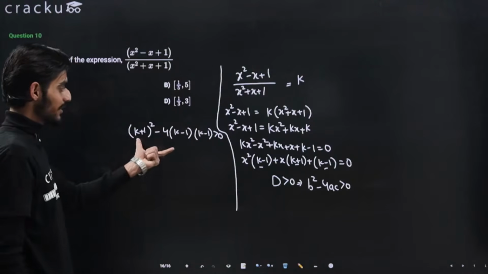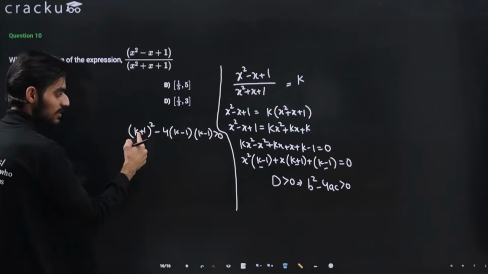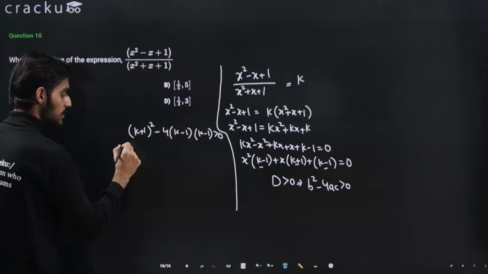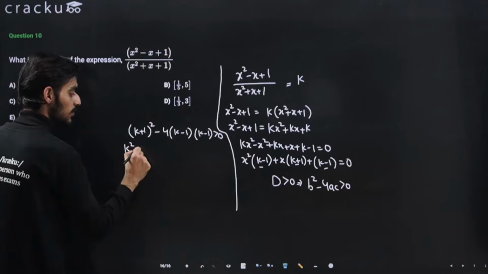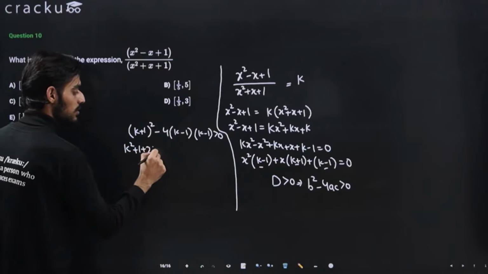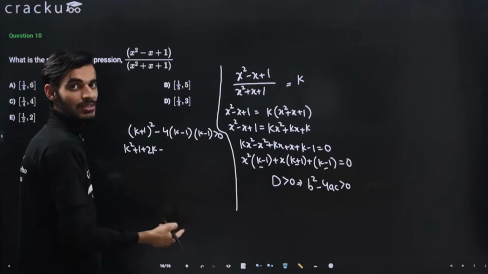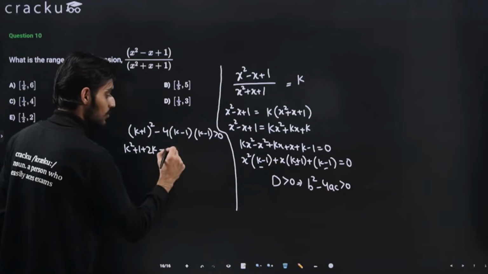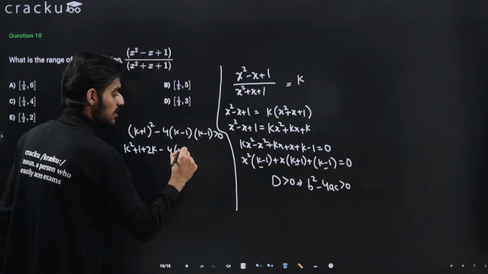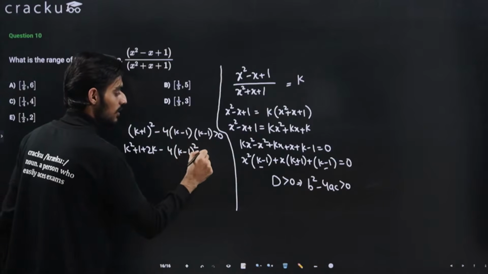Right, so the discriminant should be greater than 0. So this is k plus 1 whole square, that is k square plus 1 plus 2k, minus 4 times k minus 1 whole square, greater than 0.